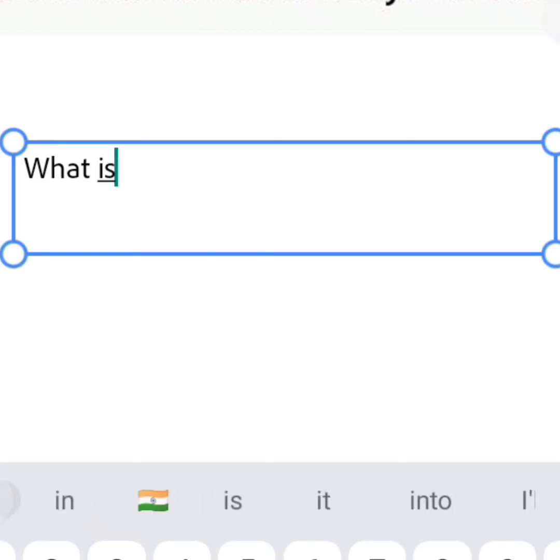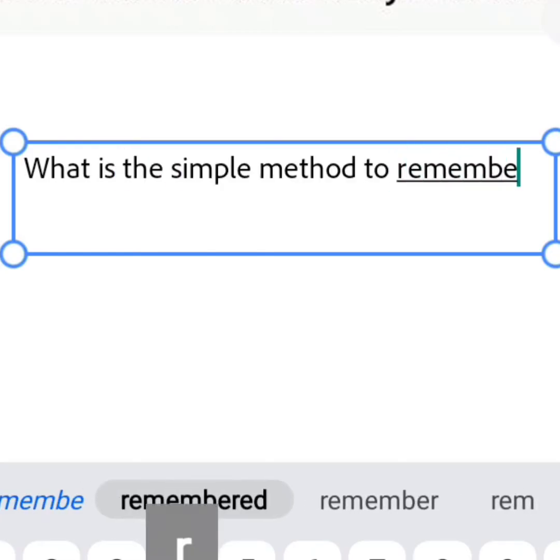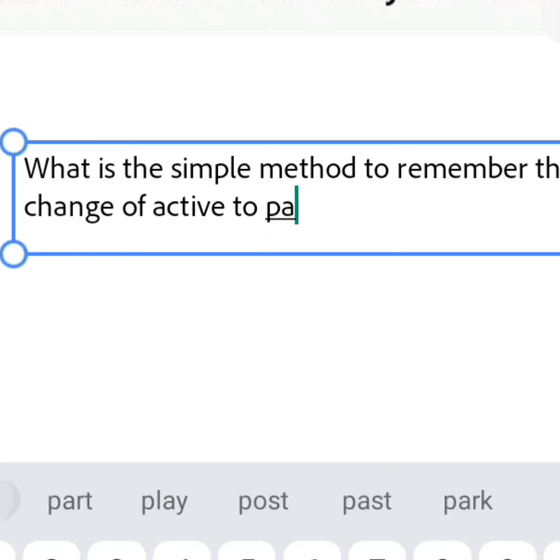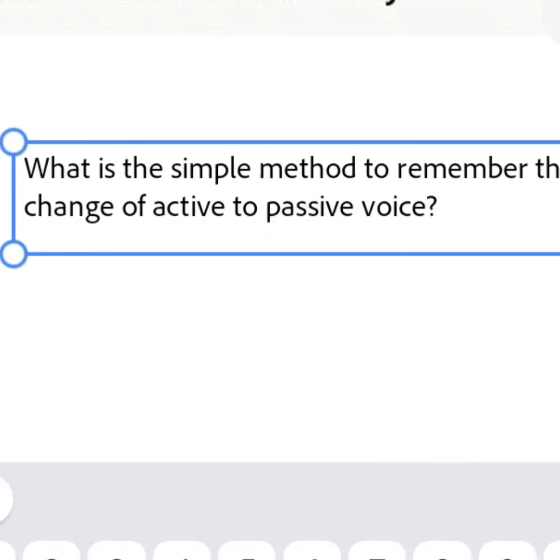So this is passive voice. So, what is a simple method to remember the change of active voice to passive voice? You know, there is a simple method to change active to passive voice. This is related to the form of passive voice.